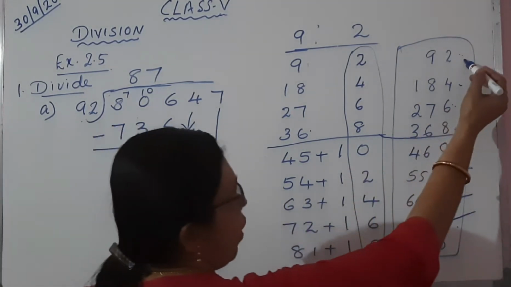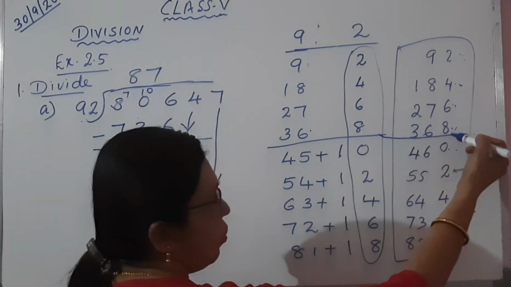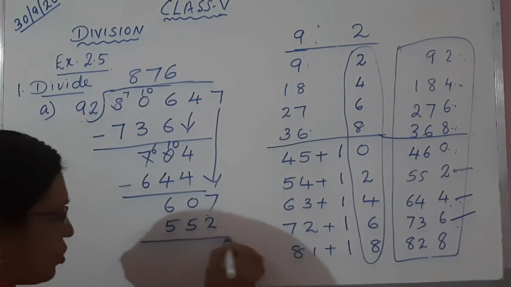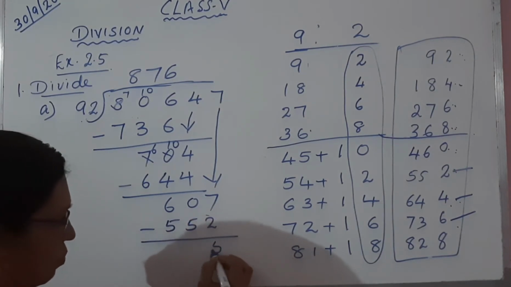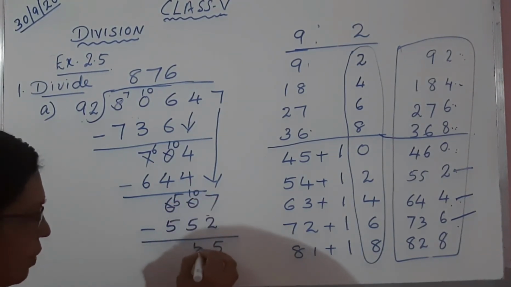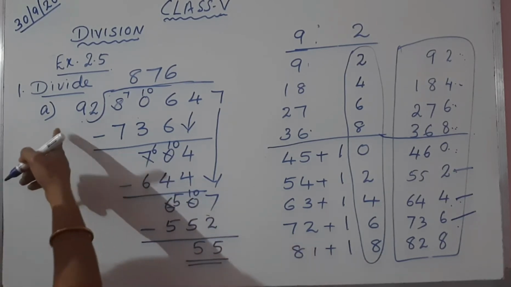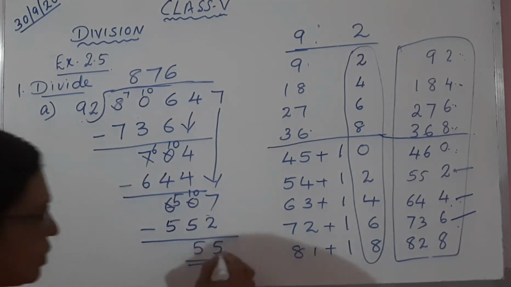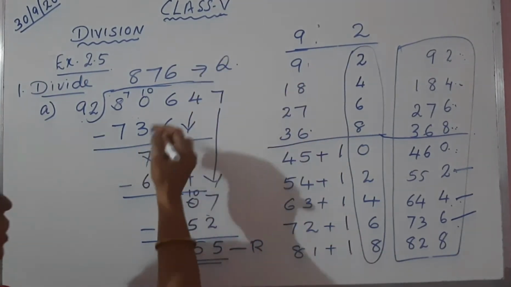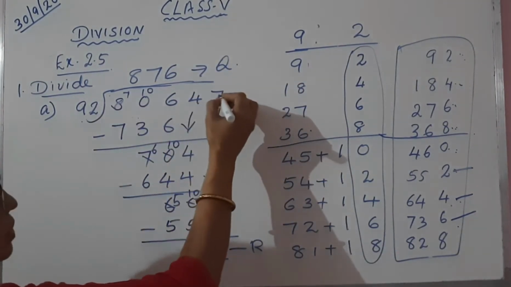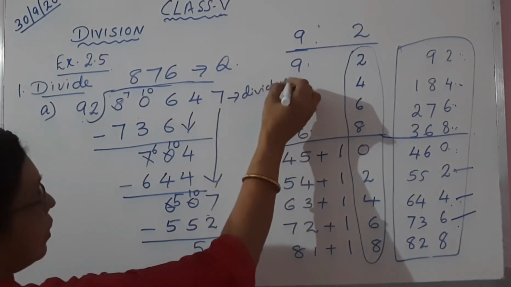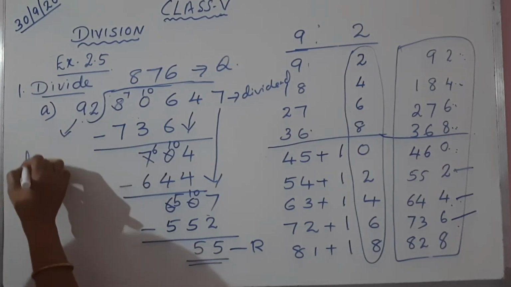How many times? 1, 2, 3, 4, 5, 6 times. So we should write the quotient 6. Now we should subtract. 7 minus 2, 5. Borrow 10. 10 minus 5, 5. So 55 is less than the divisor. Therefore this is the remainder. This is the quotient. And already you know, you studied in small classes, this is the dividend and this one is the divisor.